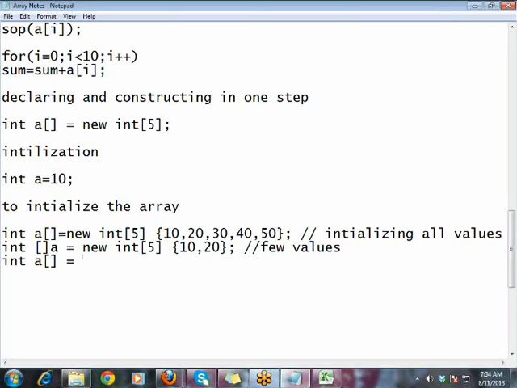And square brackets can be on any side, don't worry about that.